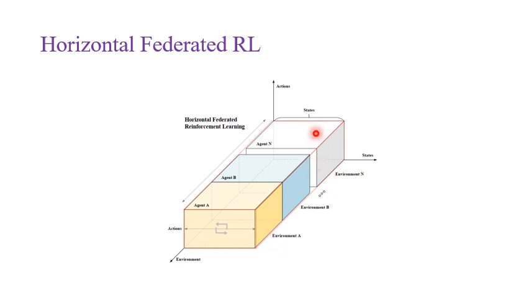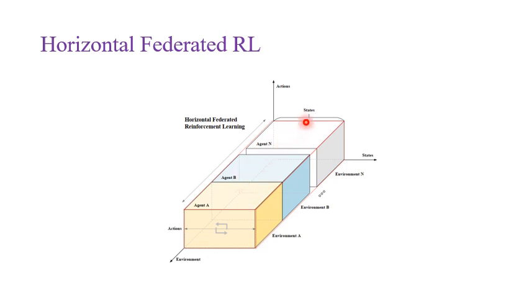The point is that the structure of the state and action space in horizontal federated reinforcement learning is similar for all of the agents. The feature set of the state and action space is similar for all of the agents, but each agent is acting in a different environment. This is horizontal federated reinforcement learning.